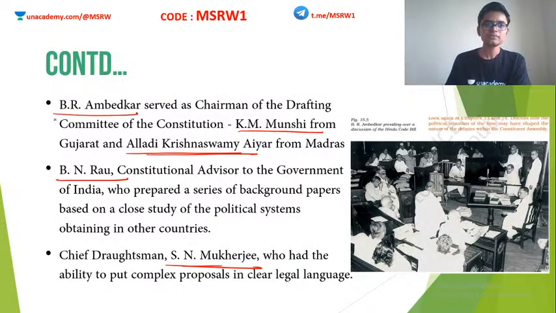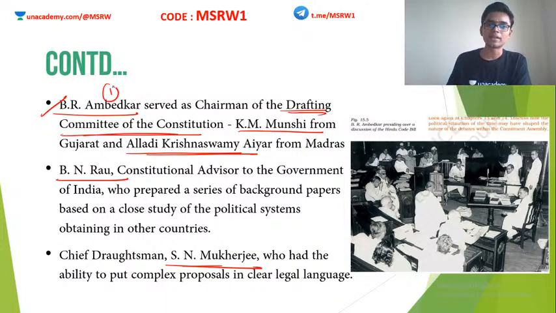Alright. Now, B.R. Ambedkar. I don't think I have to say anything about Dr. B.R. Ambedkar. He is one person who is credited with, he was considered the father of the Indian Constitution. Ambedkar was the chairman of the drafting committee of the Indian Constitution. Okay, there were 7 people in the drafting committee. Please do look into their names. 3 of them are very important.